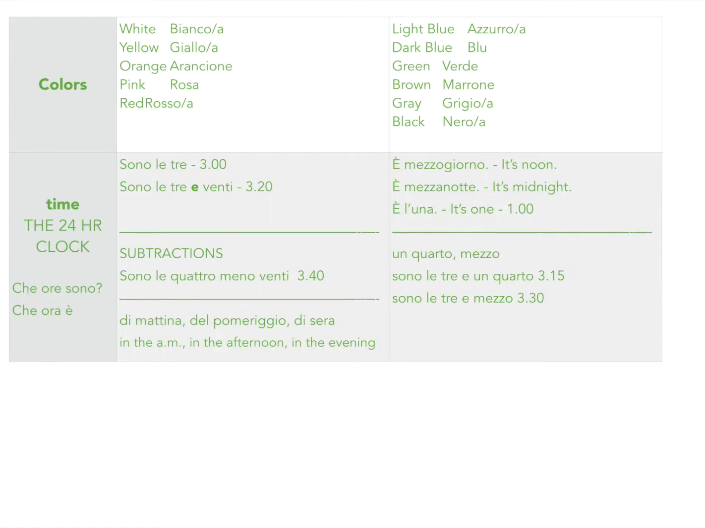All right, below this we have a few other distinctions, un quarto and mezzo, okay? Un quarto just means a quarter, just like we say a quarter till 11 or a quarter past 2. And then mezzo means half. So half, obviously, is halfway around the clock, so that's the 30, okay? So if we say sono le 3:15, that's 3:15. If we say sono le 3:30, that's 3:30.